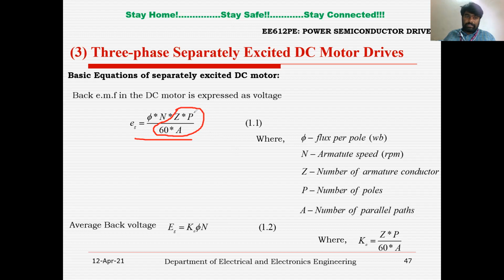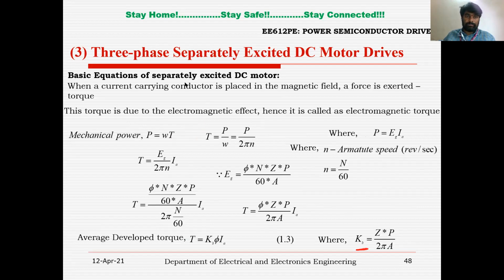For a designed machine, all these are constant. So K is the constant Z P by 60A. In terms of K, the average back EMF EG equals K phi N, where N is the armature speed in RPM, phi is the flux per pole in Webers, K is the constant, and EG is the back EMF in the motor armature.